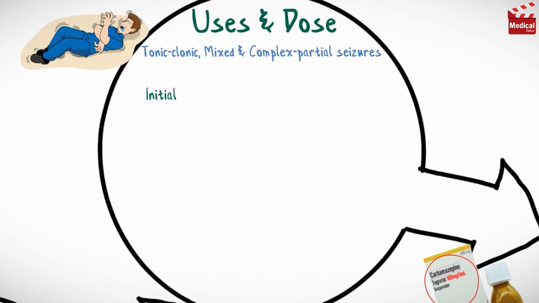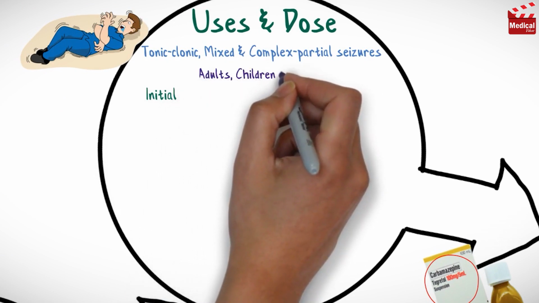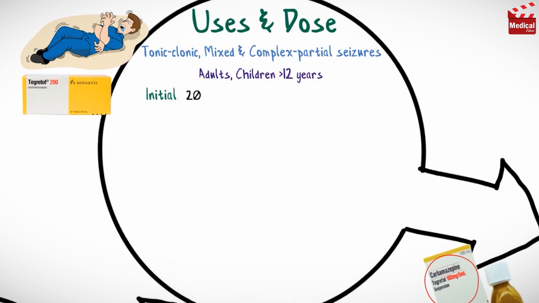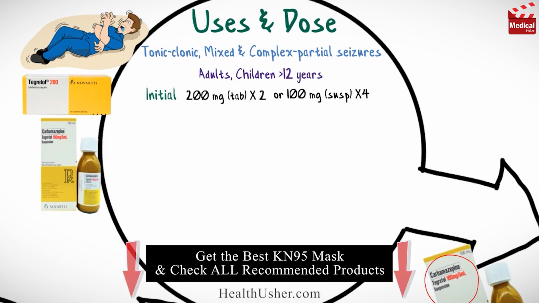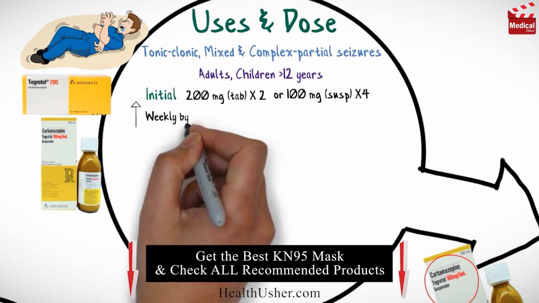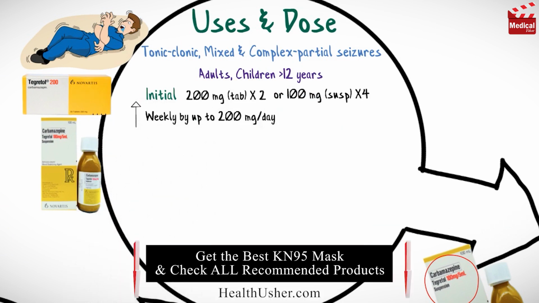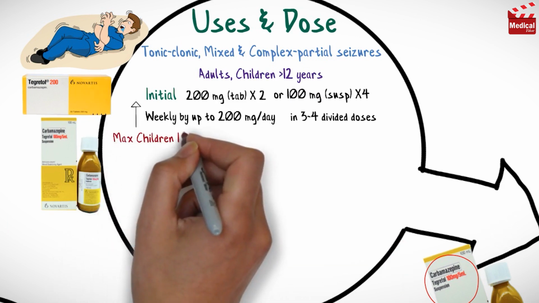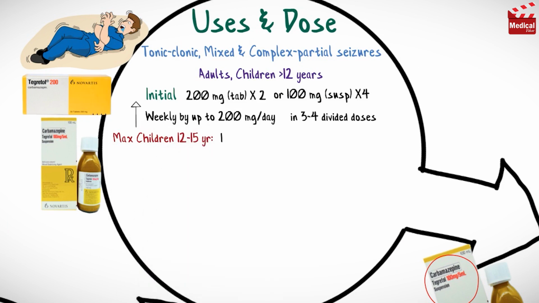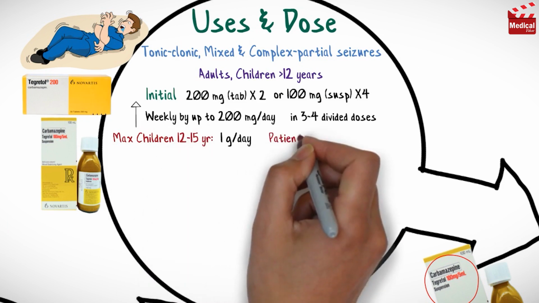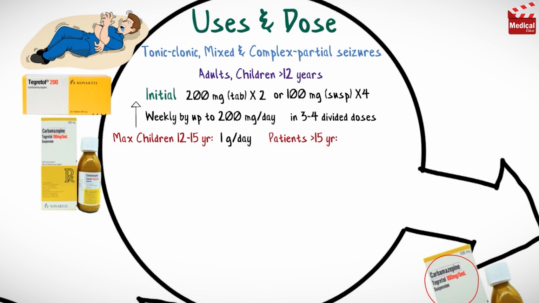The usual initial dose for adults and children older than 12 years, is 200 mg tablets twice a day, or 100 mg suspension 4 times a day. That can be increased weekly, by up to 200 mg per day, in 3 or 4 divided doses to reach the minimum effective dose. And the maximum dose for children from 12 to 15 years is 1 gram per day. And for patients older than 15 years is 1,200 mg per day.